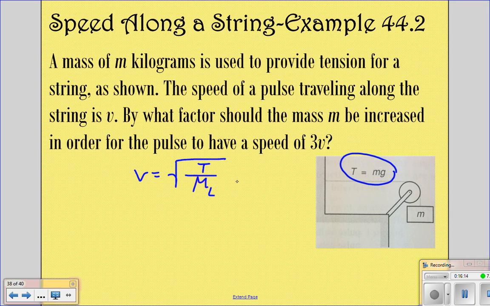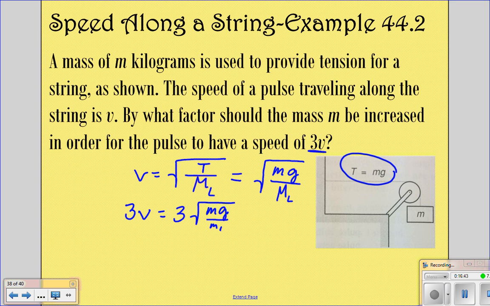So that means that our formula is actually the square root of mg over capital M sub L. Now we want 3v, and that's what they tell us here, 3v. And so we need to multiply the right side by 3 as well. That should be a capital M.